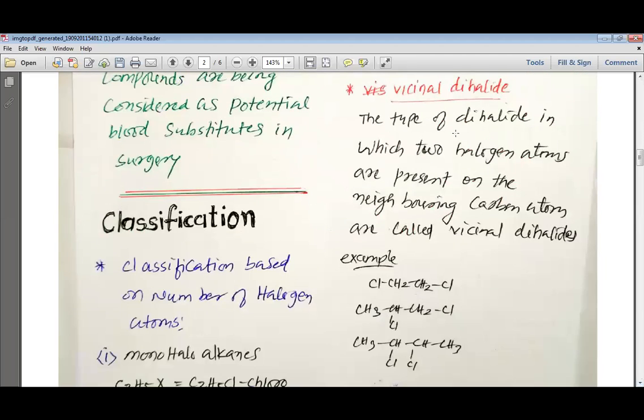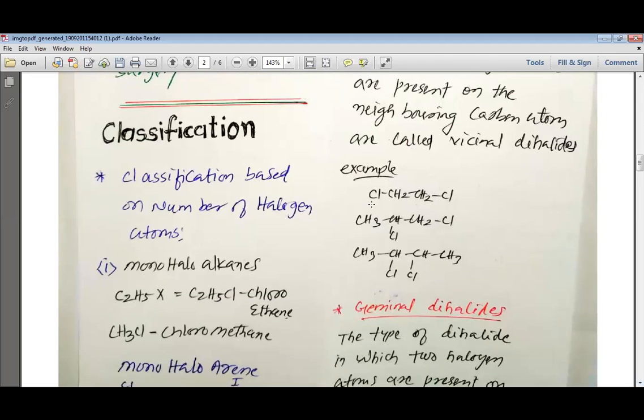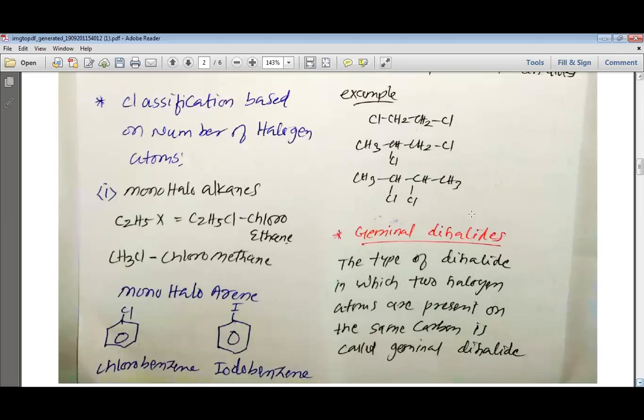Vicinal dihalide, the type of dihalide in which two halogen atoms are present on neighboring carbon atoms, is called vicinal dihalide. You can see here that we have 1,2-dichloroethane, or we can have 1,2-dichloropropane, or we can have 2,3-dichlorobutane, my dear students. These all three are having the two halogen atoms on neighboring carbons, and that is why they are known as vicinal dihalides.